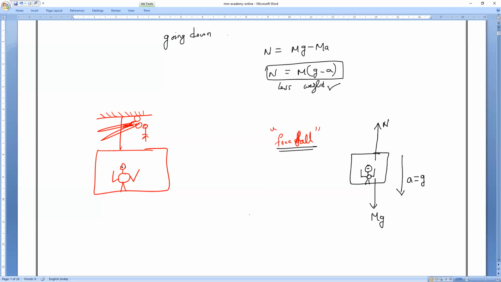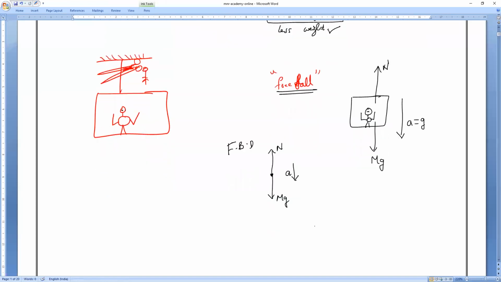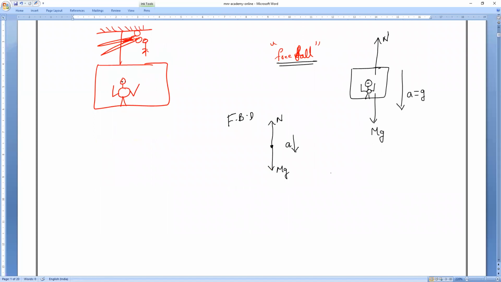If I draw the free body diagram for this, observe very carefully. One force is acting in the upward direction, another force is acting downward, and acceleration is also acting in the downward direction. If I apply F net is equal to what, everybody? ma.